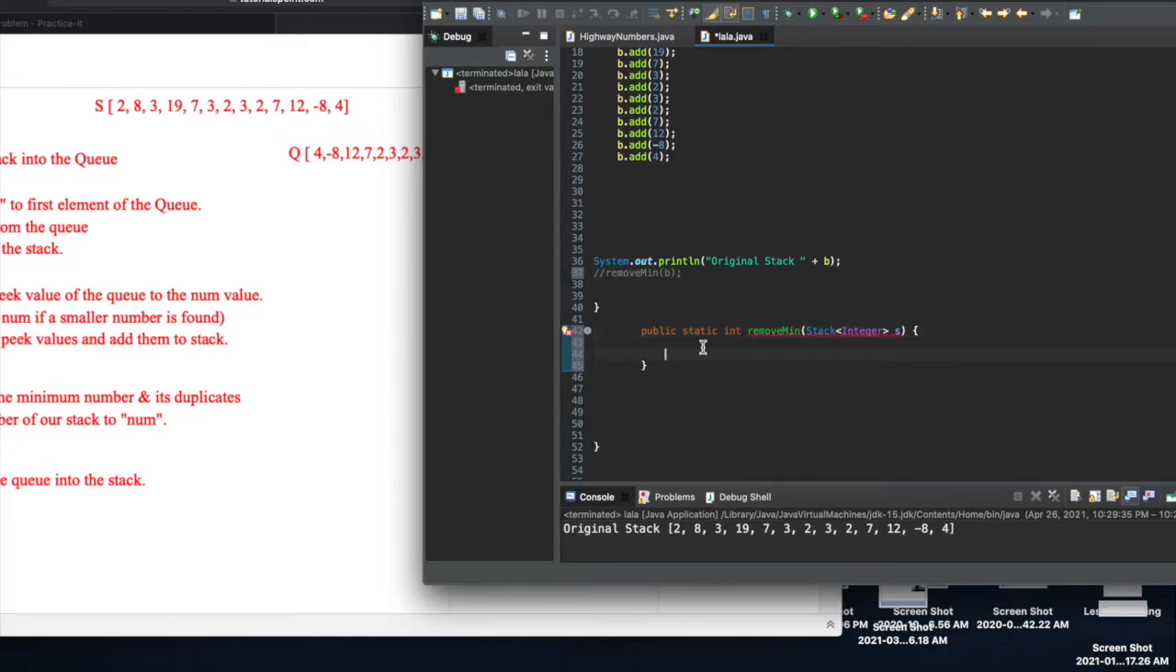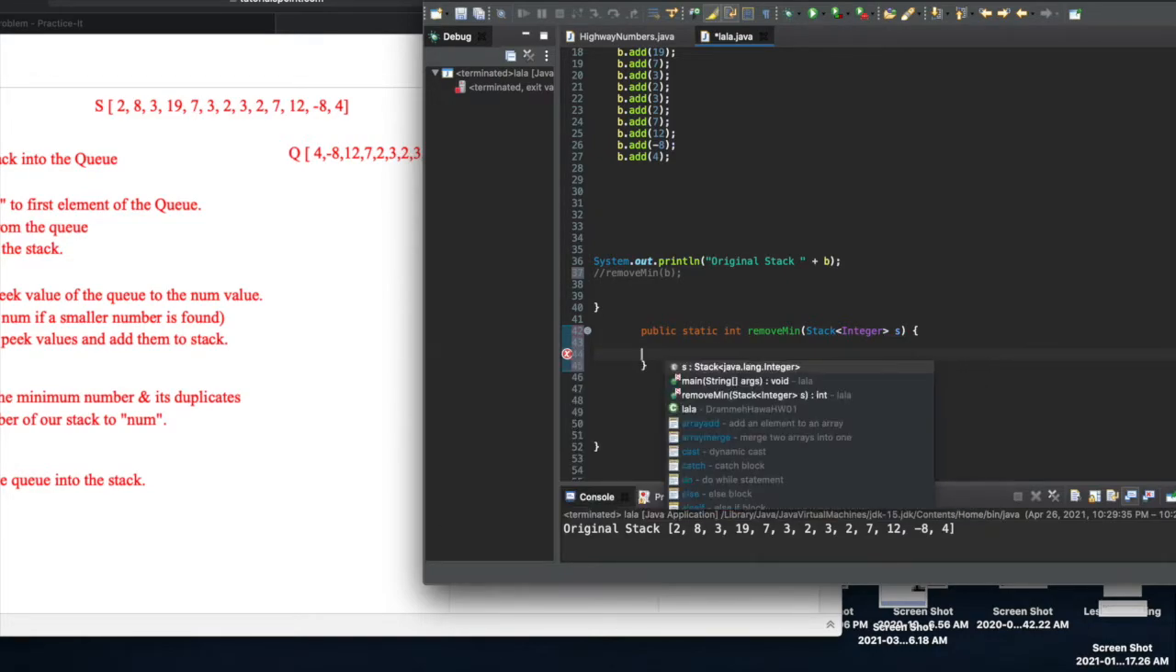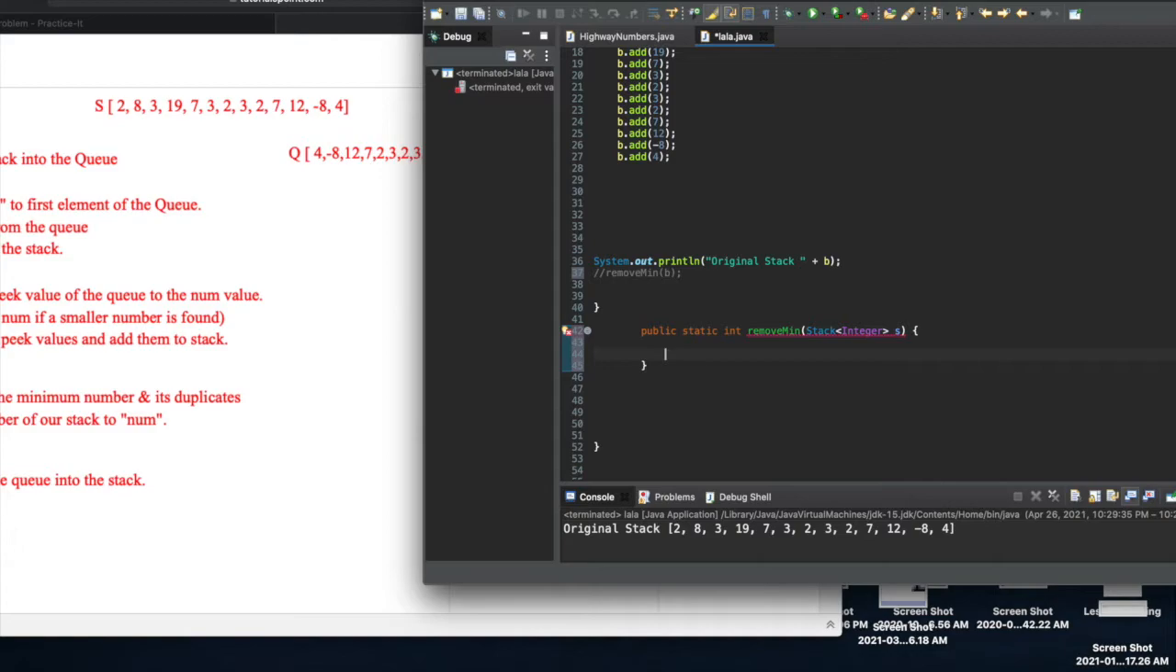Alright, so the first step that we did was empty all contents of the stack into the queue. Well, first we're going to set up our storage. So we're going to have Queue of Integer, we'll call it q, equals new LinkedList of type Integer. And then now we're going to empty all contents of our stack into our queue. So we're going to say q.add stack.pop. This will run until the stack is empty, and it'll give us all the values we're looking for.